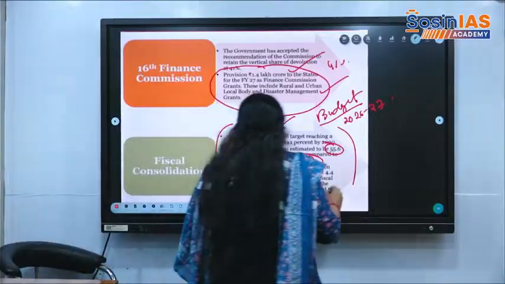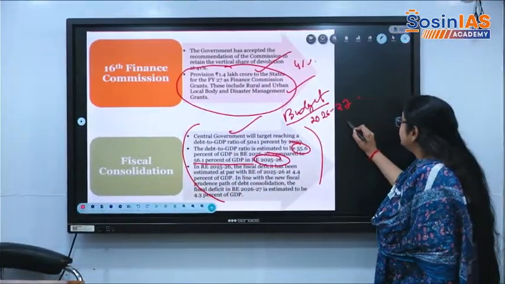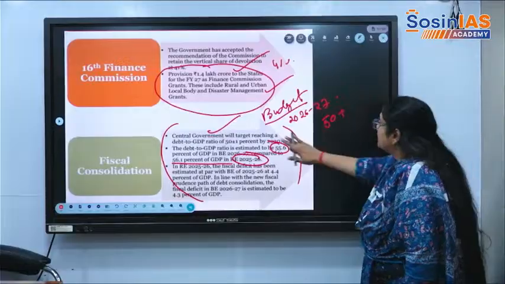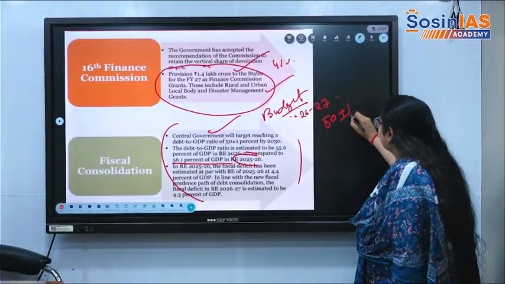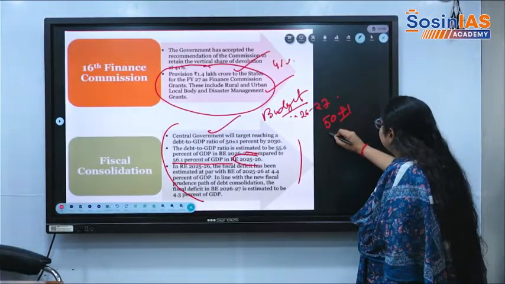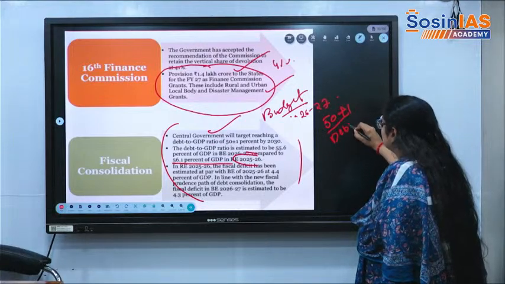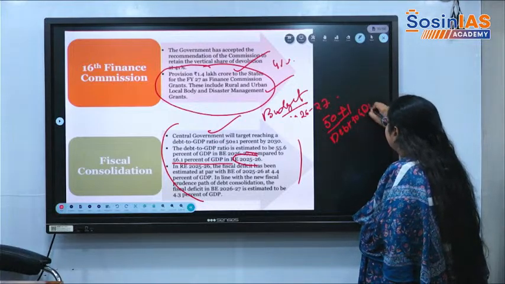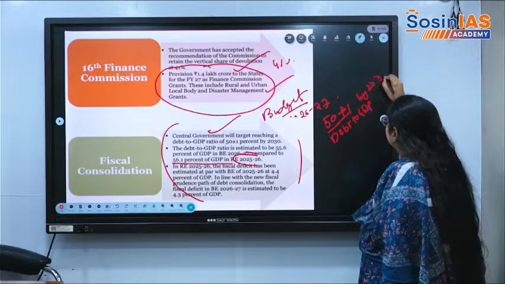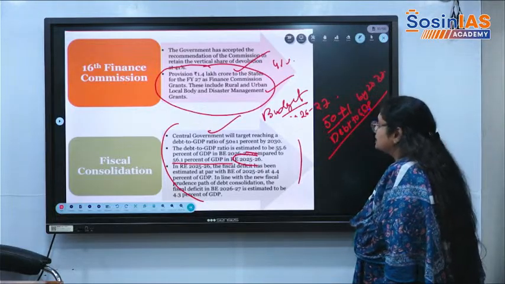But the central government is targeting 50% plus or minus 1. A 50% debt to GDP ratio is the target by 2030. This is the target for the central government.